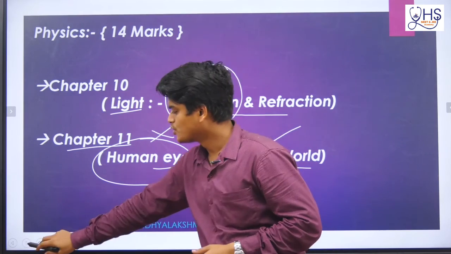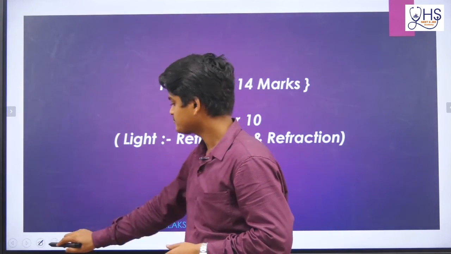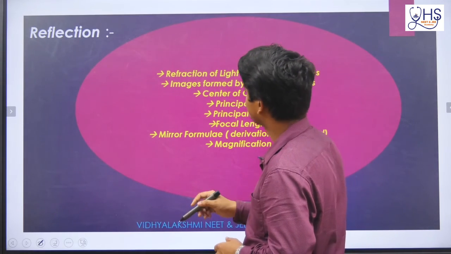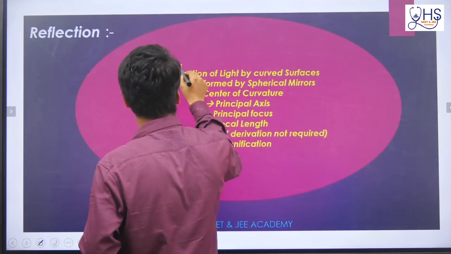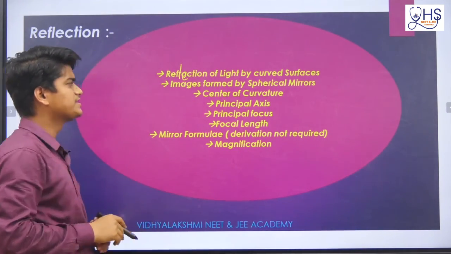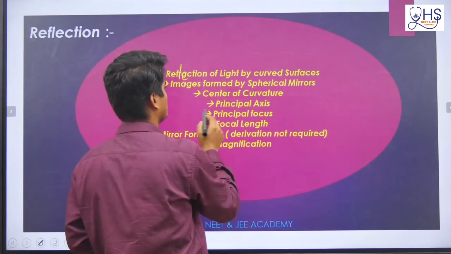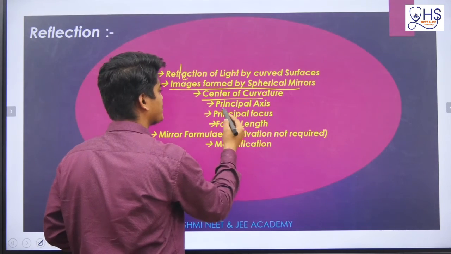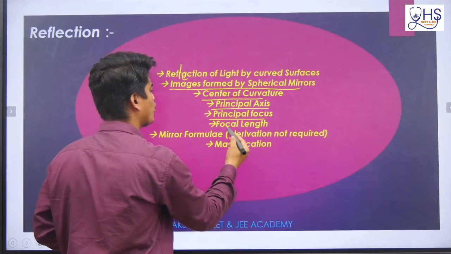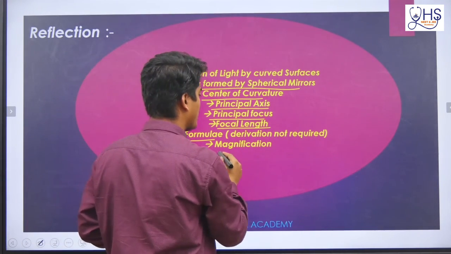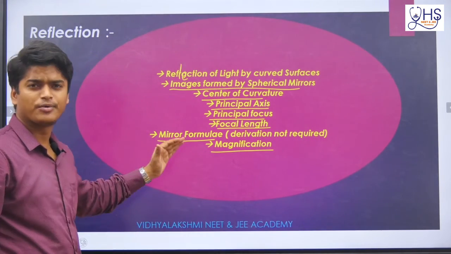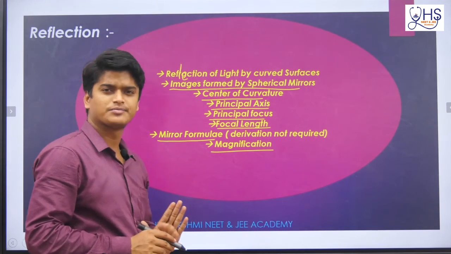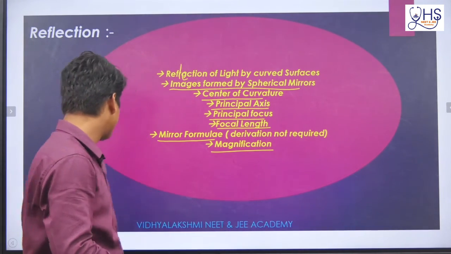In reflection we will be discussing reflection of light by curved surfaces, image formed by a spherical mirror, center of curvature, principal axis, principal focus, focal length, and the mirror formula and magnification. Mirror formula derivation is not required, we will go only with the formula. We will also see the magnification formula and solve MCQs.